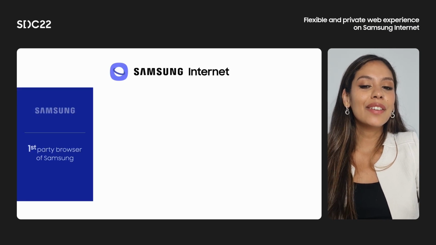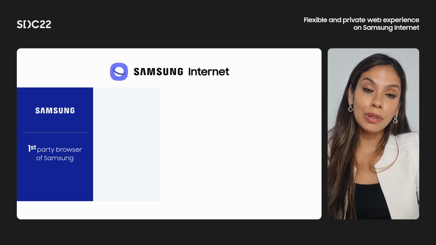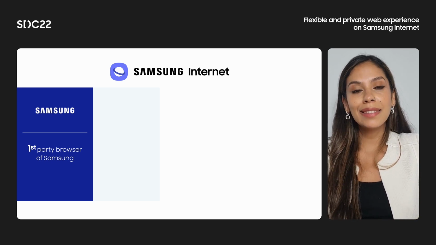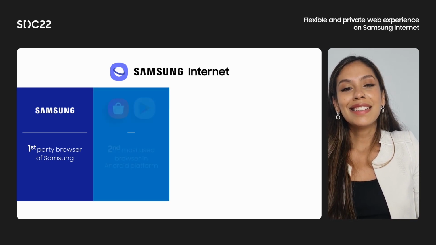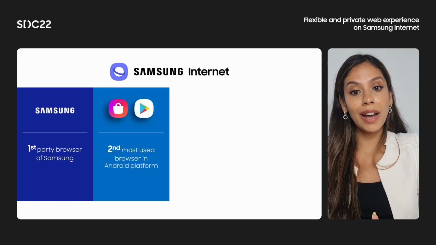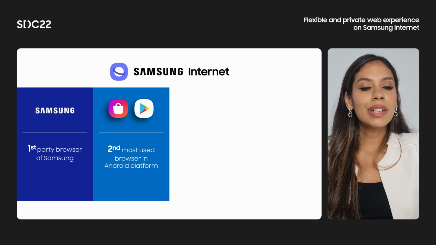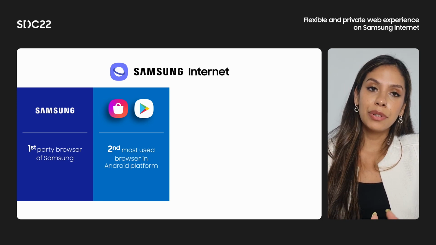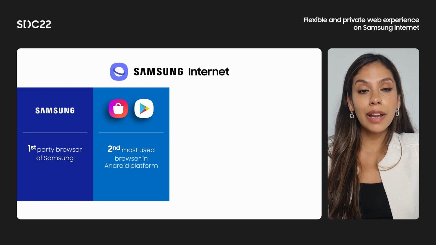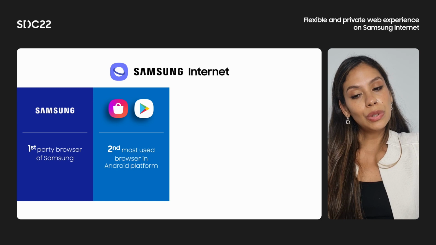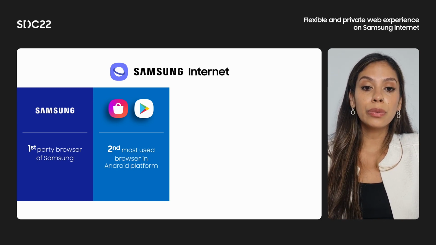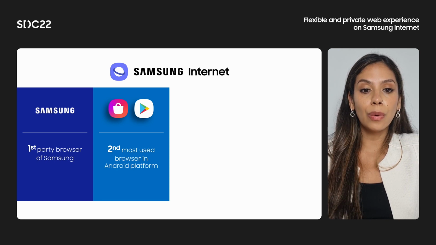Samsung Internet is a first-party browser from Samsung, which means it is highly optimized for Galaxy phones and tablets. And Samsung Internet is the second most used browser for Android. Samsung Internet is not only a pre-installed option on Galaxy devices, it is also downloadable for every Android device. Users can download Samsung Internet from either Galaxy Store or Google Play on any Android phone and tablet.